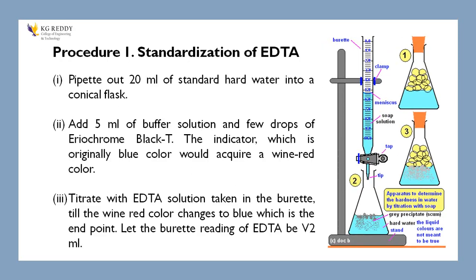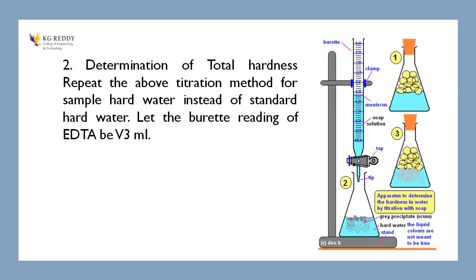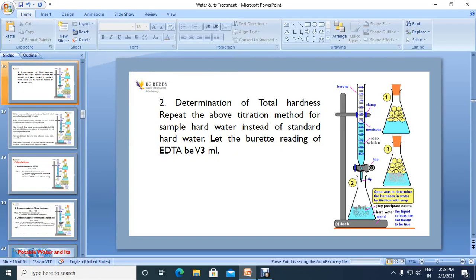In the case of the first one, you are going to find out M1. M1 is equal to what? Weight of calcium carbonate by molecular weight, right? We find out weight by molecular weight into 1000 by volume in liters. Weight of calcium carbonate we take as 1, divided by molecular weight 100, into 1000 by the volume 100, therefore you will get 0.1, right? That is the M1 calculation.